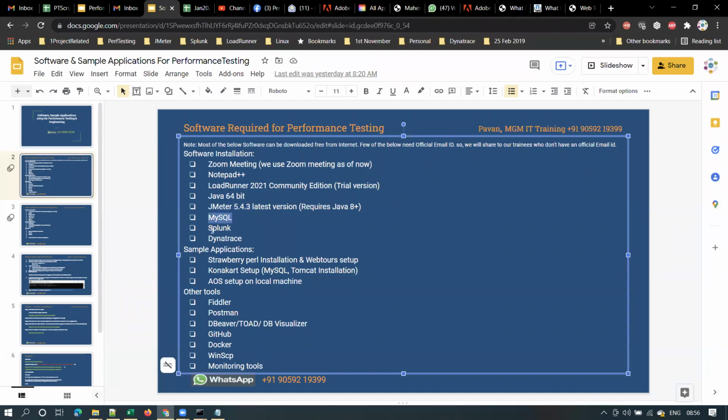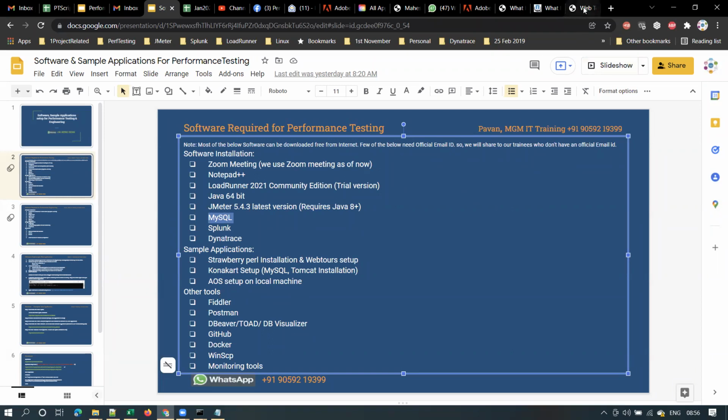Now MySQL, Splunk, and Dynatrace we will install later on. Clear, guys? MySQL is the sample database that we will install on our machine to execute some SQL queries, to practice basic SQL queries.